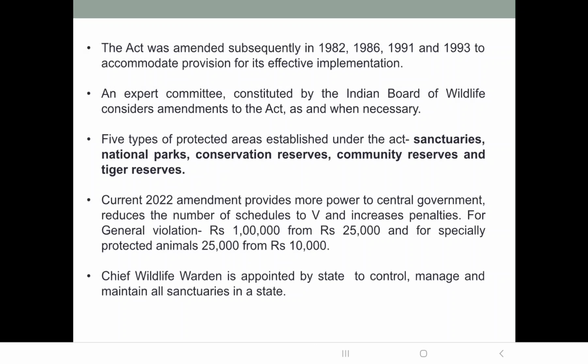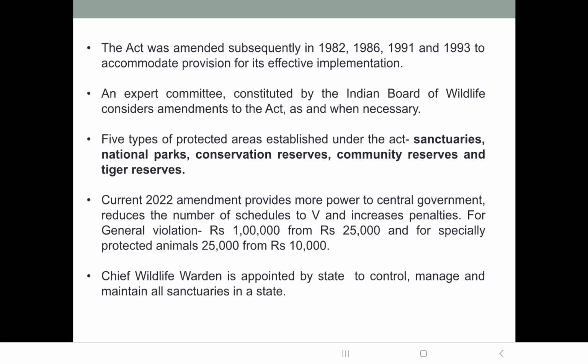You might have heard of Kaziranga National Park, very famous for conservation of the greater one-horned rhinoceros. So these were the two protected areas that we discussed under the Wildlife Protection Act: wildlife sanctuaries and national parks. Then the third protected area established under the Wildlife Protection Act is conservation reserves.